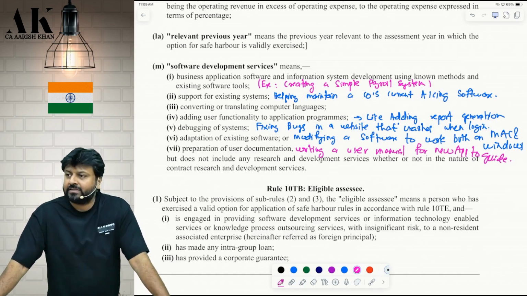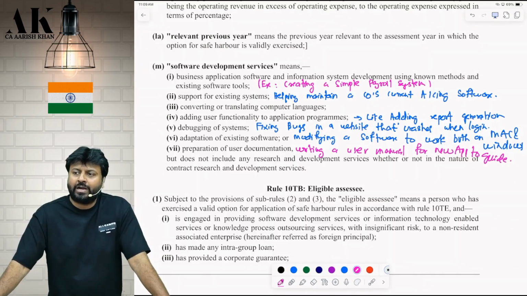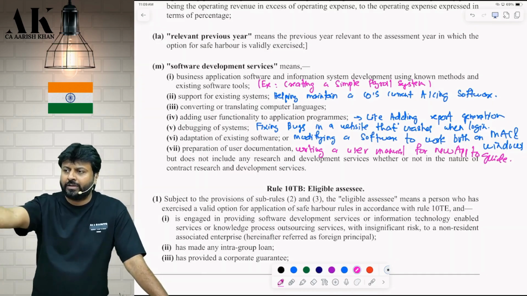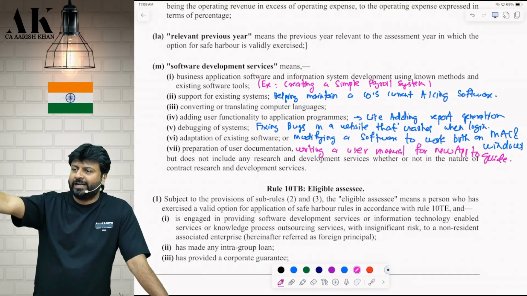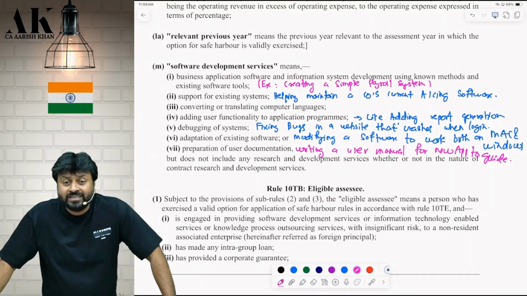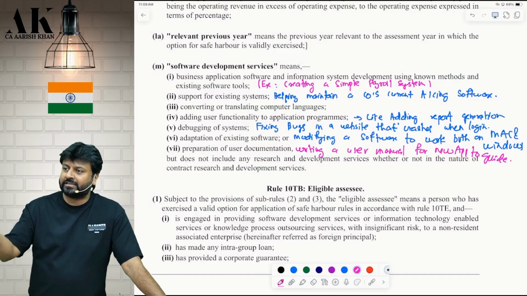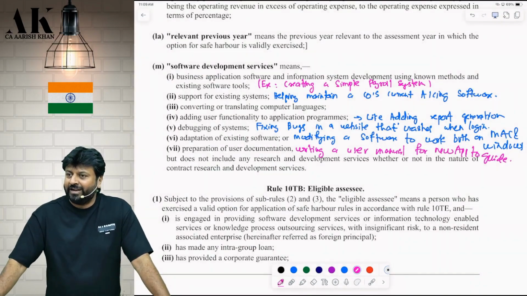Next, adding user functionality to application program. I am adding some functionality. Suppose there is a website. I want my website to add some functionality on that. Earlier in my website, there was an option to add to cart, then go to cart, and then buy it. I said that who will do so much to my team? Put one option directly, what? Buy now. Directly buy now. If a student wants to buy only one product, which generally a CA student will only buy one product only from my website. He is not coming to Amazon to buy soap, shampoo. Yes or no? Where he will add to cart. Correct.